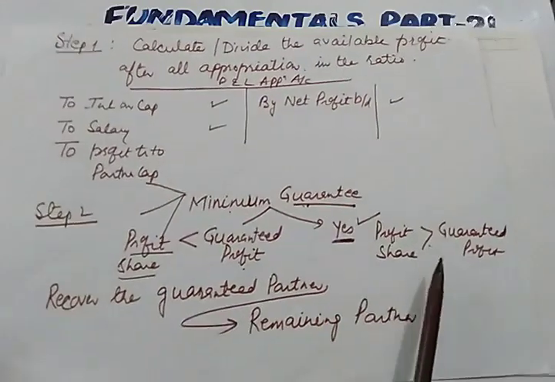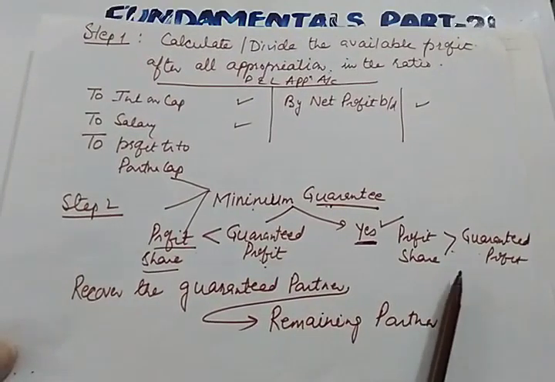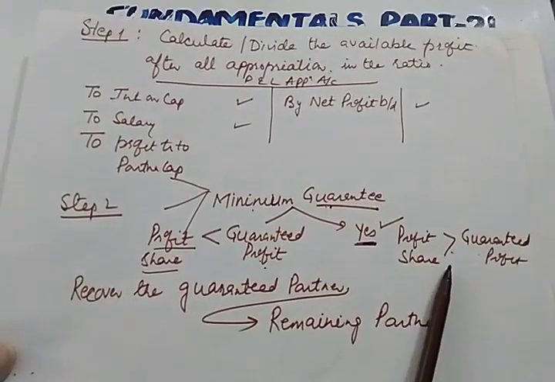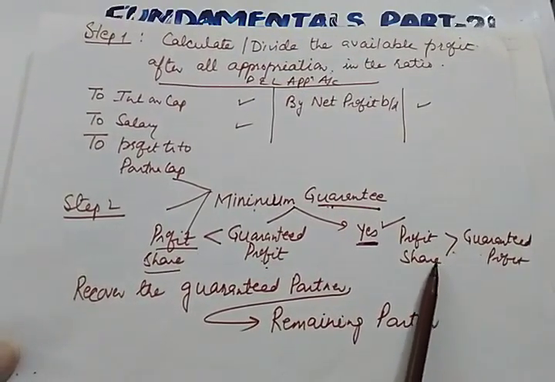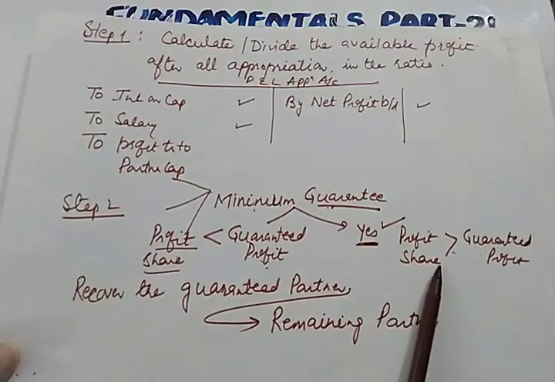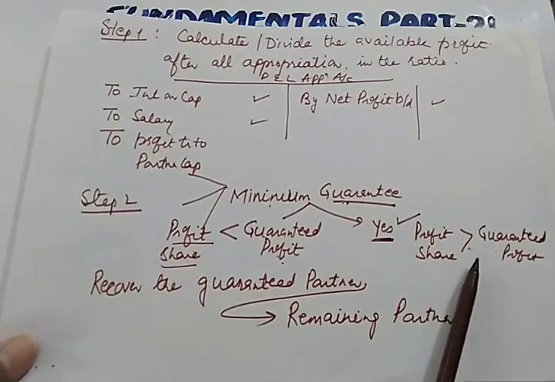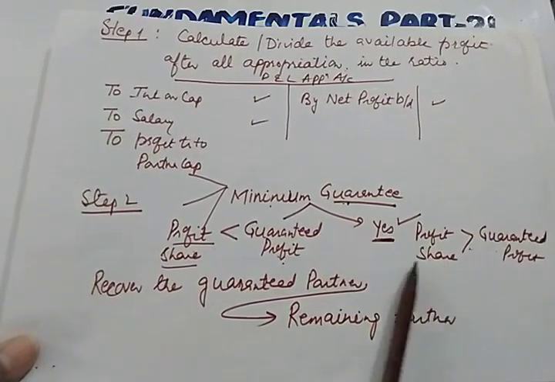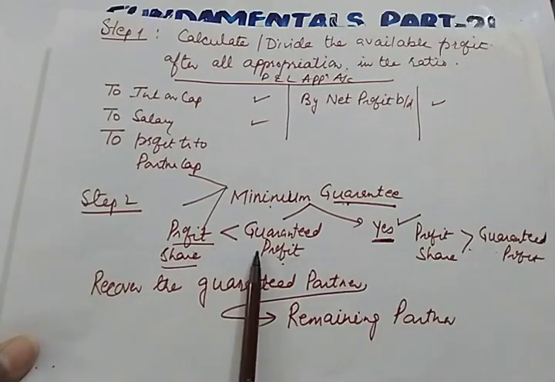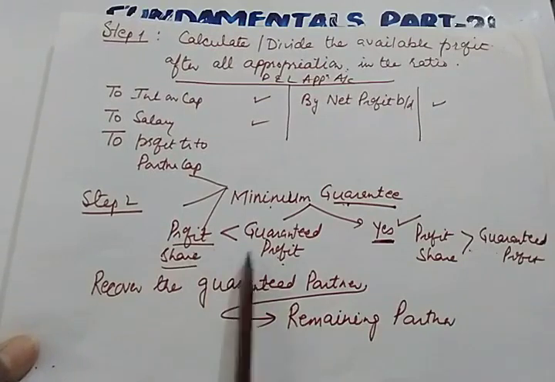If it is more than the guaranteed profit, then we don't have any problem. Normally this happens in real life. If you got a guarantee at the time of buying a product and you are not facing any problem while using it, then the guarantee will not be exercised. But if you are continuously facing a problem, then the guarantee arises. Same here.